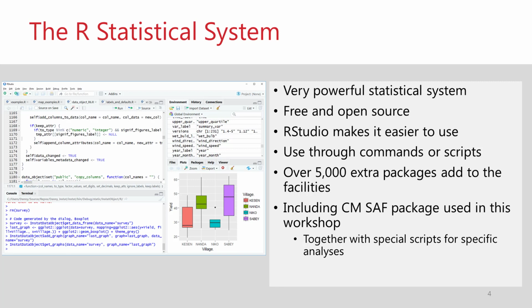R is a very powerful, popular, and free statistical system. In addition to the core system, users have contributed more than 5,000 packages to enhance its capabilities in many fields, including the analysis of climatic data. CM-SAF, which is used in this workshop, is one such package. RStudio, shown here, provides a powerful and useful environment to run R directly.